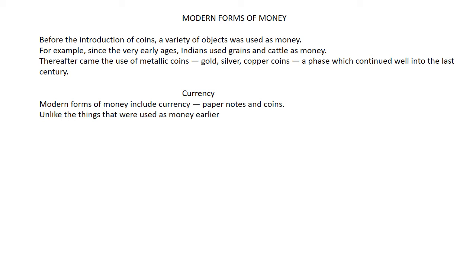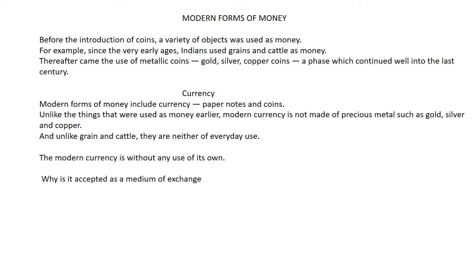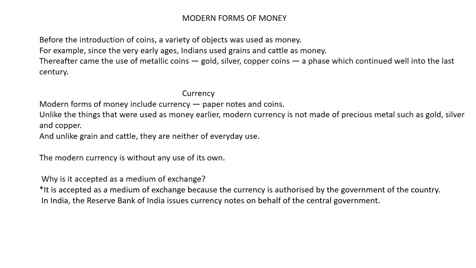Unlike the things that were used as money earlier, modern currency is not made of precious metals such as gold, silver and copper. And unlike grain and cattle, it is not of everyday use. The modern currency is without any use of its own. Why is it accepted as a medium of exchange then? It is accepted because the currency is authorized by the government of the country.